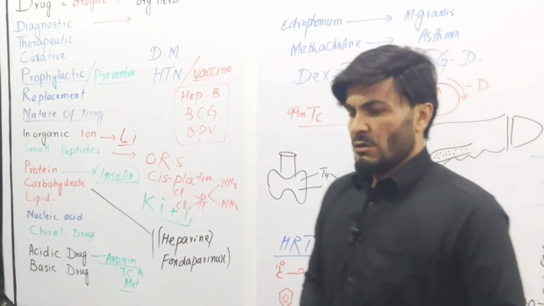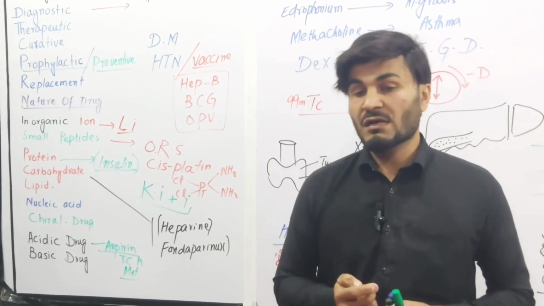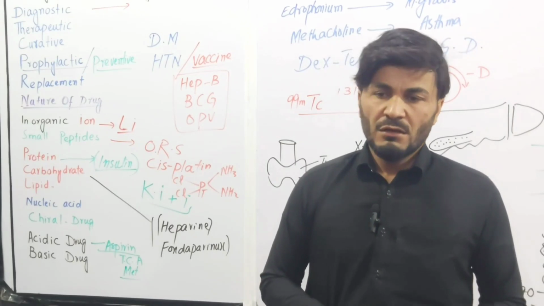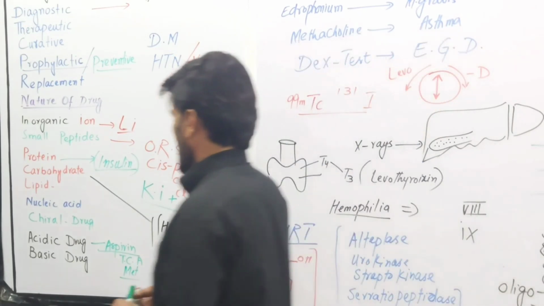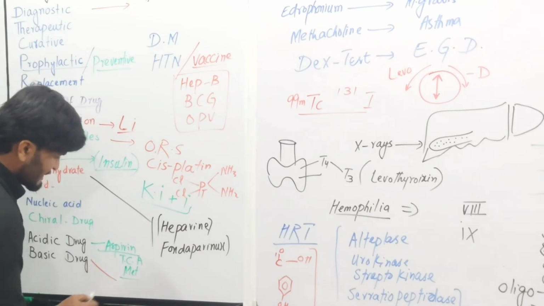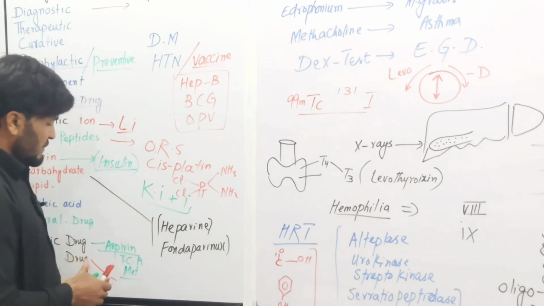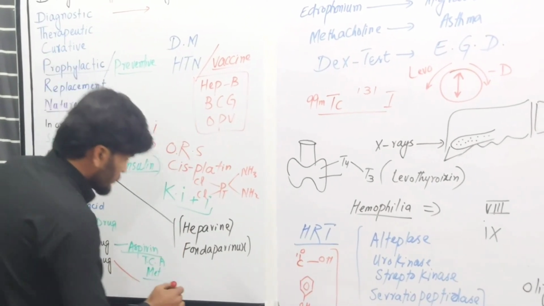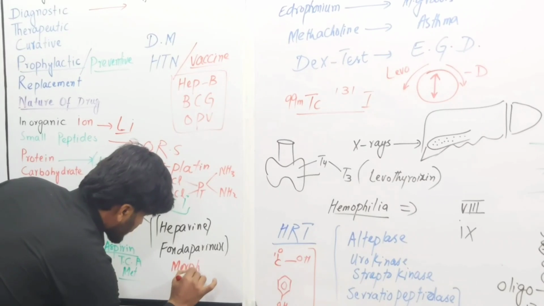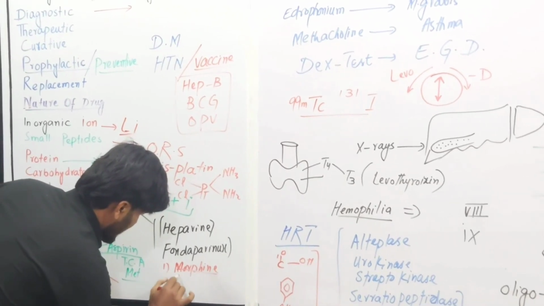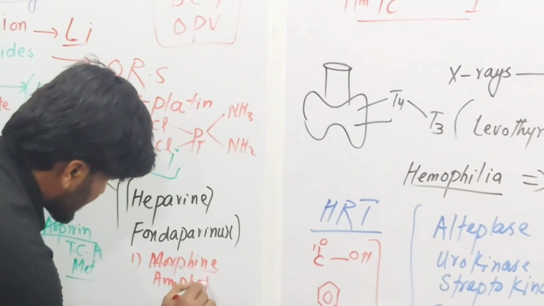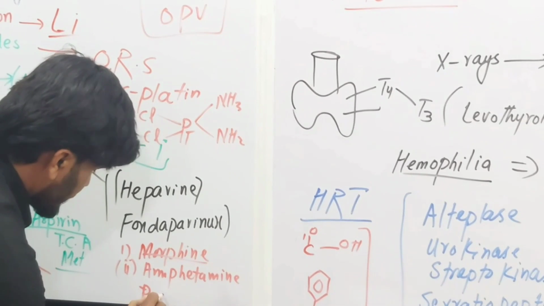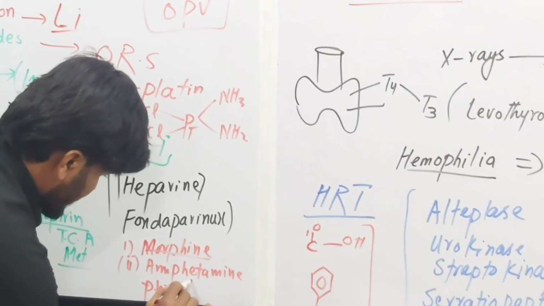And basic drugs: the majority of these are alkaloid in nature, and alkaloids are nitrogenous compounds, so they contain an amino group, and the amino group as a functional group present in the drug gives it a basic nature, just like nicotine, atropine, morphine. So morphine is a basic drug. Similarly, amphetamine is also a basic drug, and phenylephrine is a basic drug.